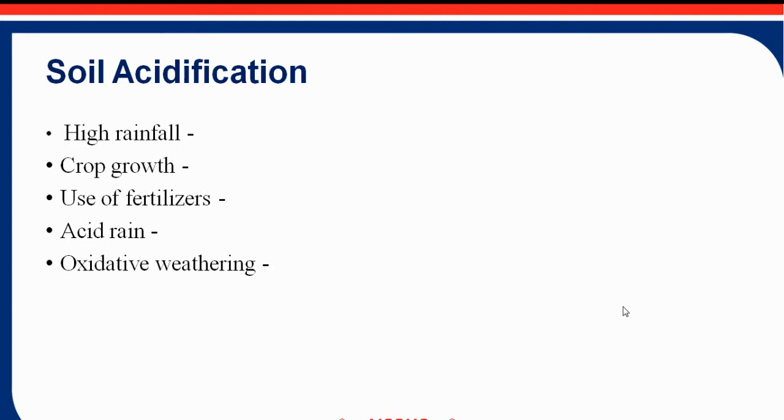Then use of fertilizers. Some fertilizers like ammonium undergo the nitrification process to form nitrate, and during this process, hydrogen ions are released, leading to acid soil. Then acid rain. Oxides of sulfur and nitrogen are released into the atmosphere when burning fossil fuels. In the oxidation of weathering, sulfides and other compounds containing iron produce acidity during the oxidation process. So these are the factors which make soil acidic.